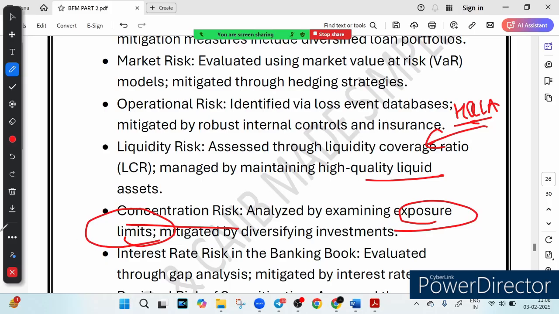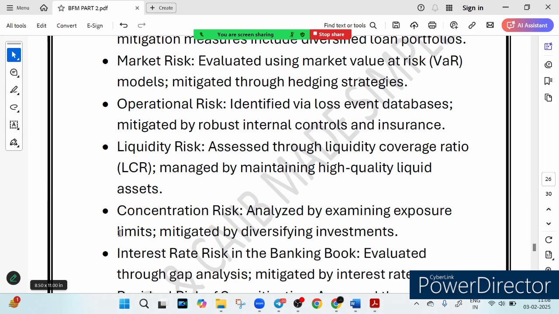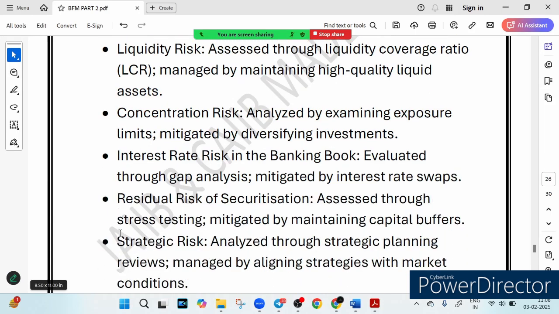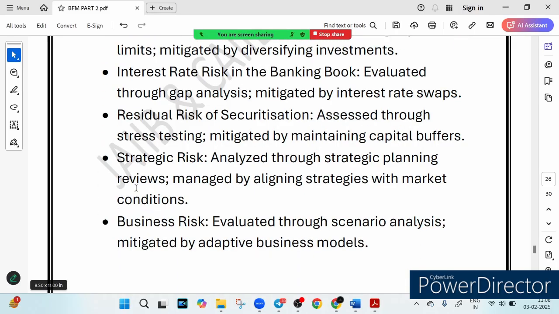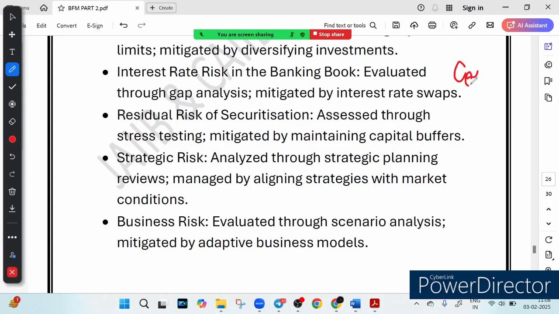Then we have something called interest rate risk. You know very well that banks earn money by charging higher interest on loans than what they pay on deposits, but if rates change suddenly, it affects profitability. That is called interest rate risk. How to assess interest rate risk? We use gap analysis. This is a super important thing. Gap analysis tracks the difference between earning and borrowing rates. And how to manage it? We should use an interest rate swap.